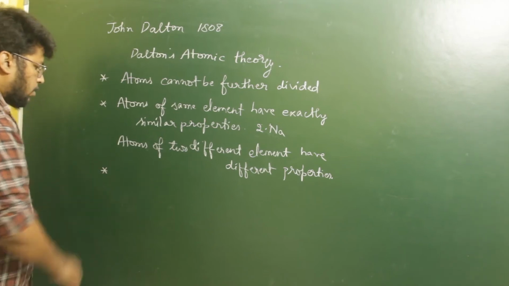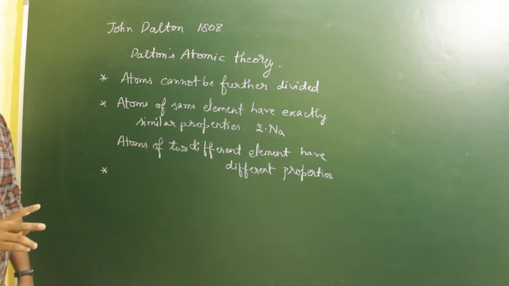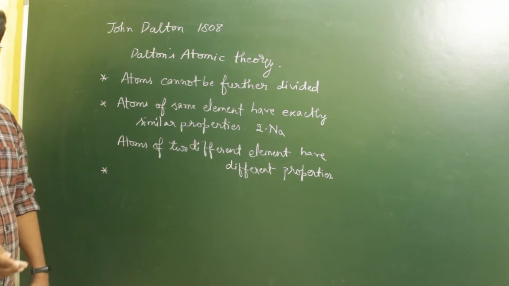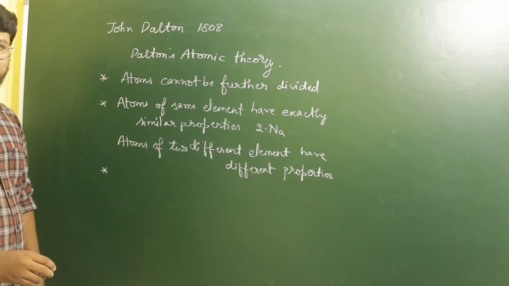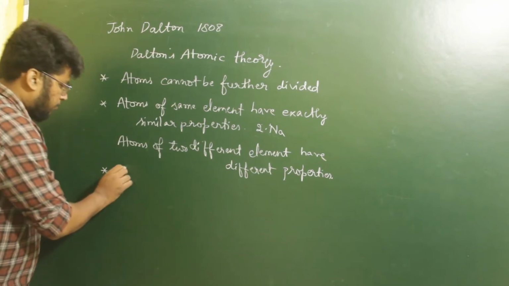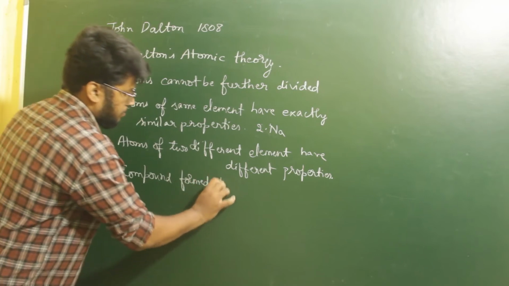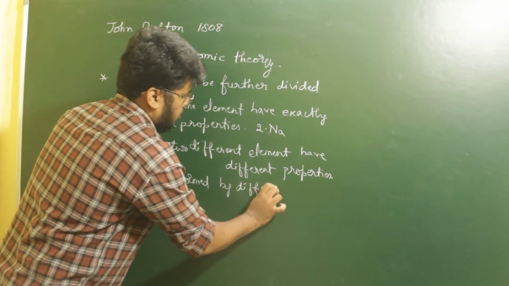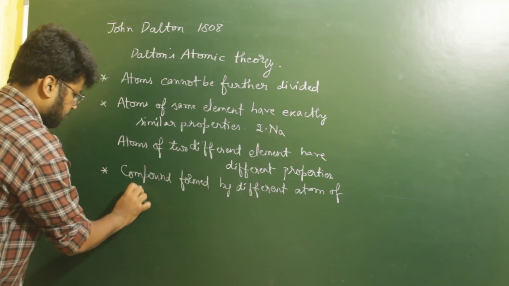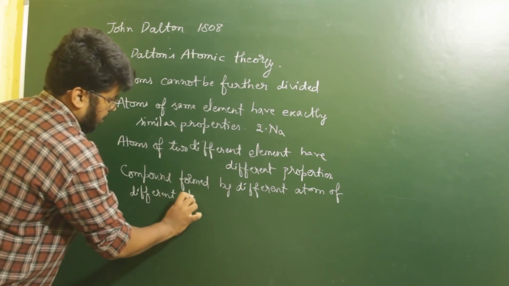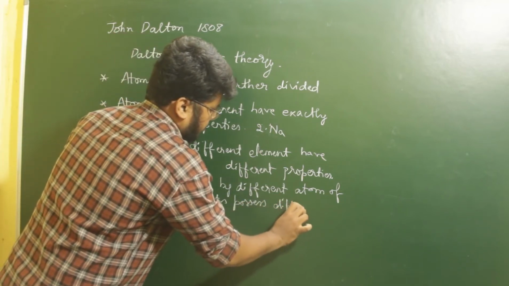The third proposition he said was, if a compound is formed by the combination of atoms of two different elements, then that compound possesses different properties.